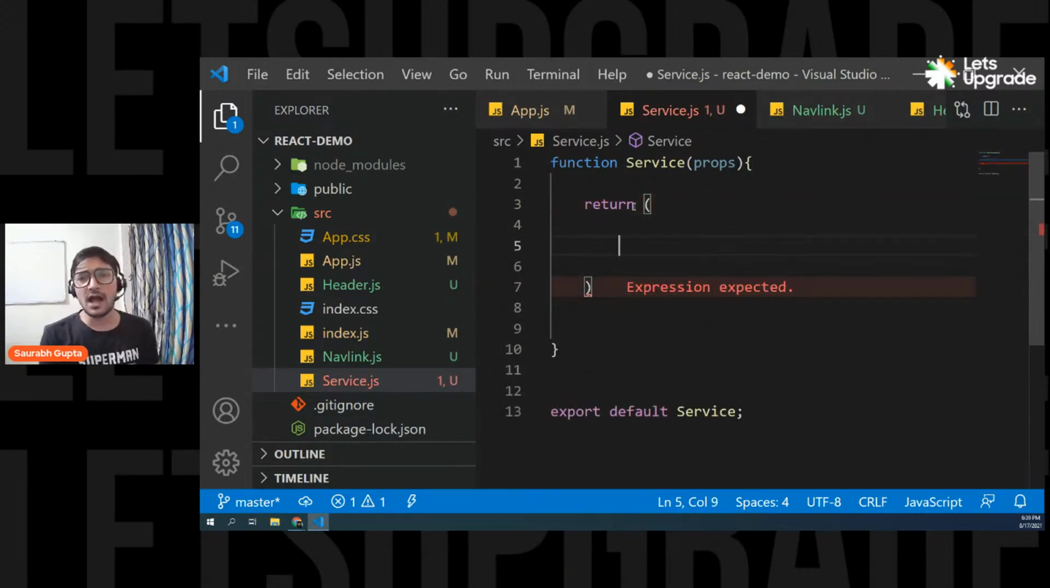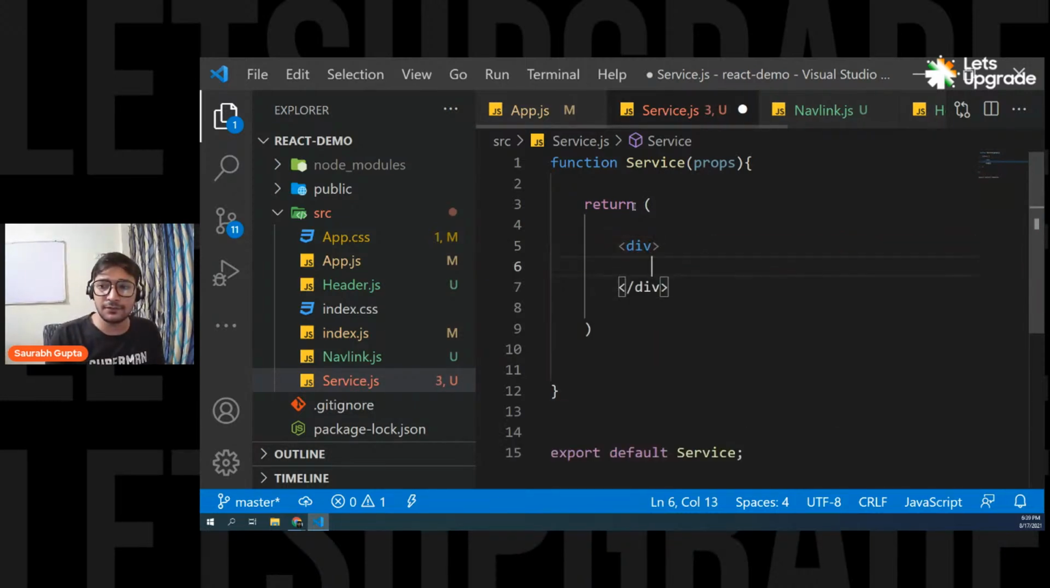Now I want to create a simple card structure that can have an image, that can have a title, and that can also have some dummy text. So let's do it. Everyone, let's focus. Okay, I create a simple div.